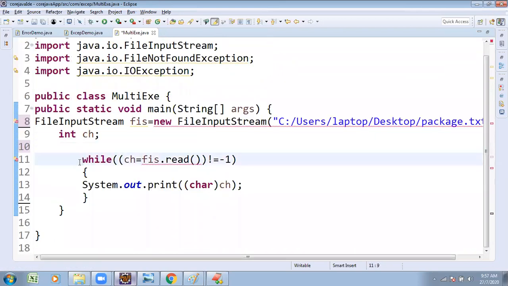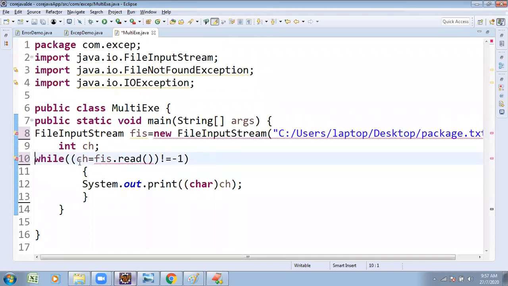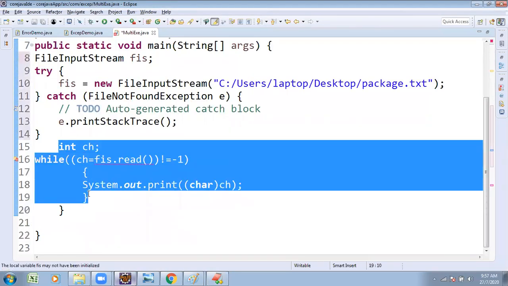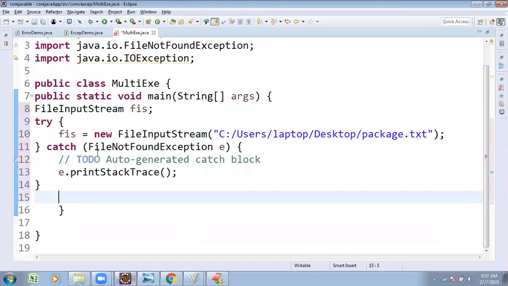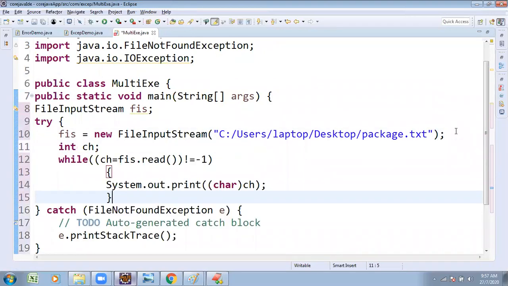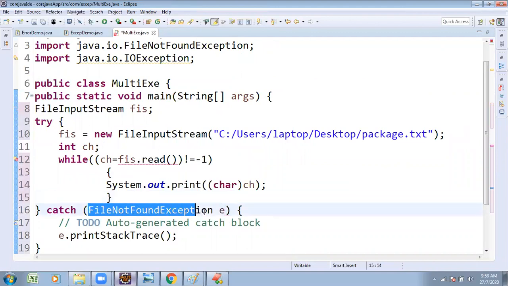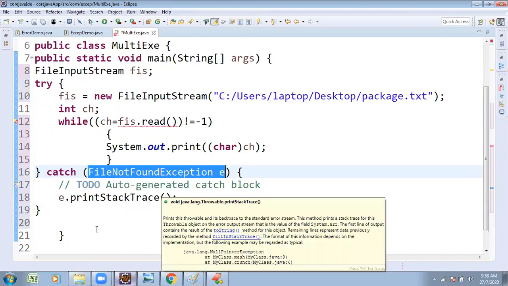Here we are getting several exceptions. To handle those exceptions, surround the code with try and catch. Inside that, observe that in this line we also get an exception. Previously we handled this FileNotFoundException and I wrote one more catch block.